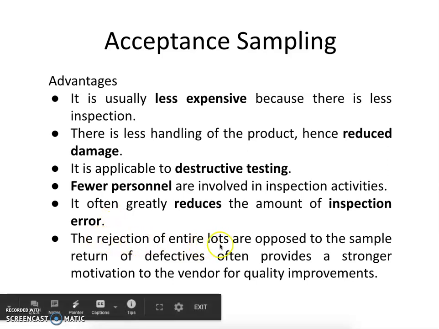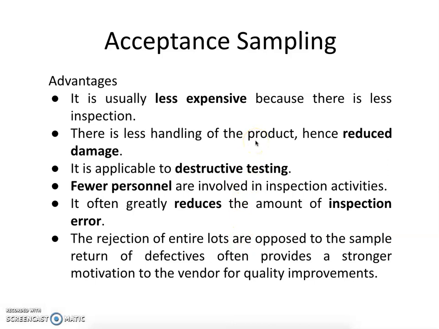The rejection of entire lots, as opposed to the samples, and the return of defectives often provide a stronger motivation to the vendor for quality improvements. It means the rejection of the entire lot can be done based on acceptance sampling.